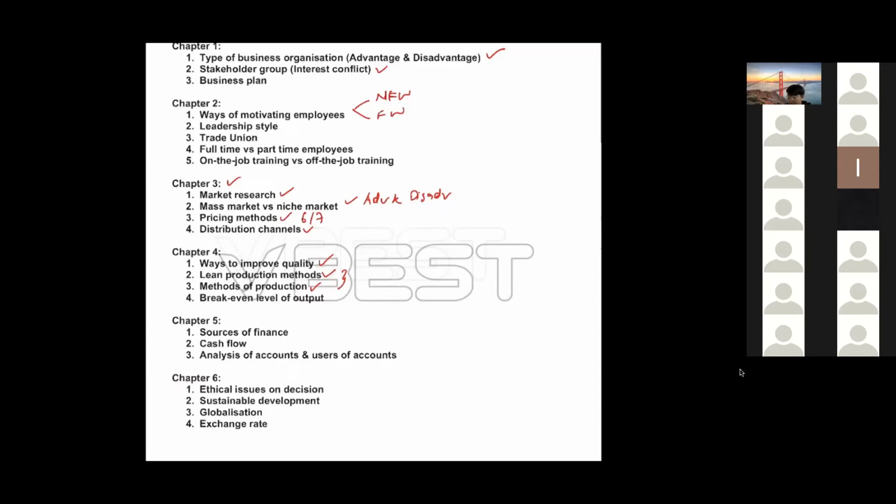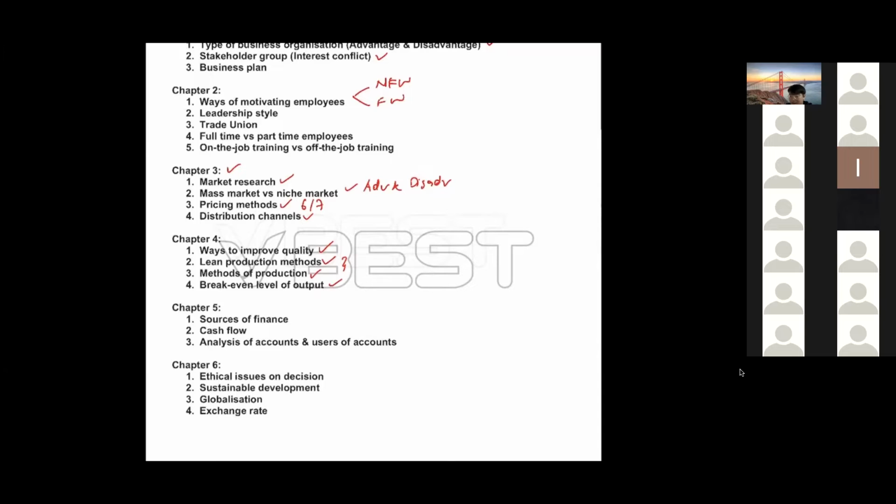Okay, chapter 5, chapter 4, one more: break even, break even level of output. This question, they long time never come out, ask you to draw one. Not sure if they ask you to draw, but paper 2, I think, not really. But if they ask you to calculate, maybe break even. No, paper 2 doesn't have, normally paper 1. But paper 2 will ask you to calculate break even.